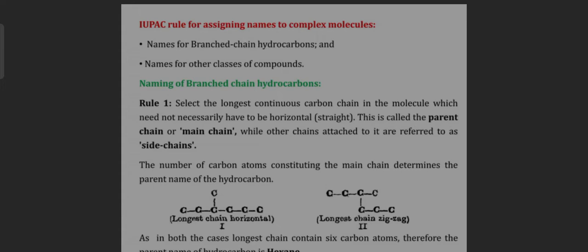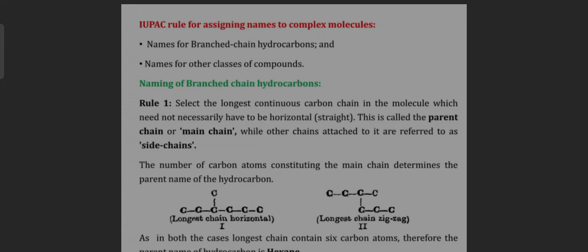Rule 1. Select the longest continuous carbon chain in the molecule, which does not necessarily have to be horizontal or straight. This is called the parent chain or main chain, while other chains attached to it are referred to as side chains. The number of carbon atoms in the main chain determines the parent name of the hydrocarbon.